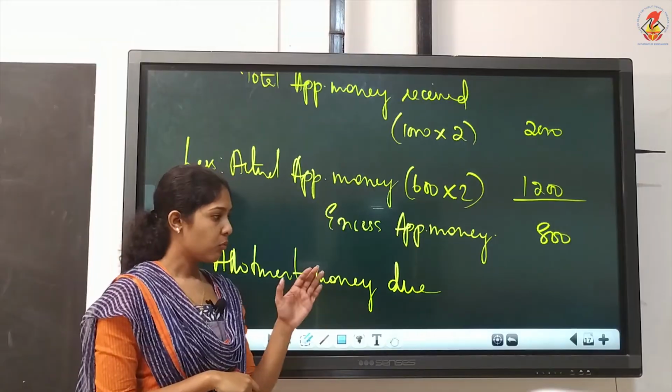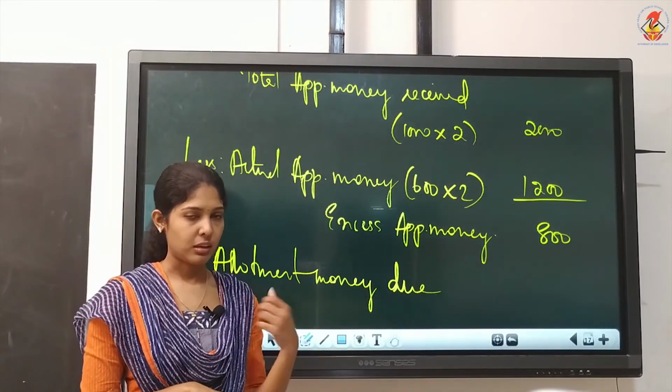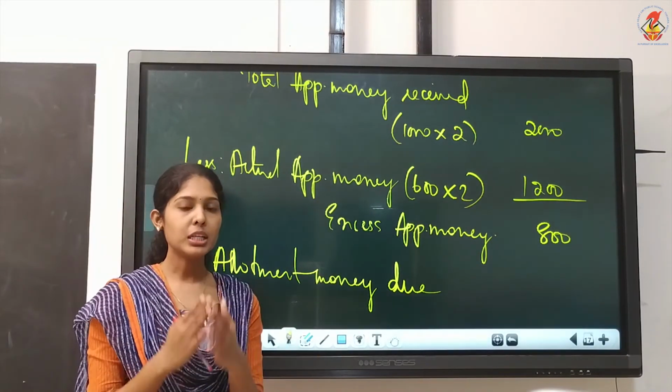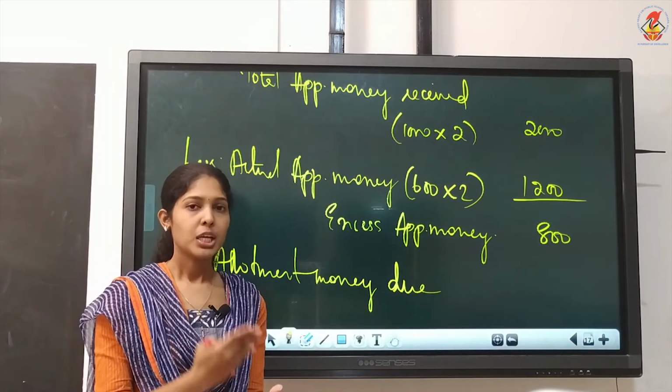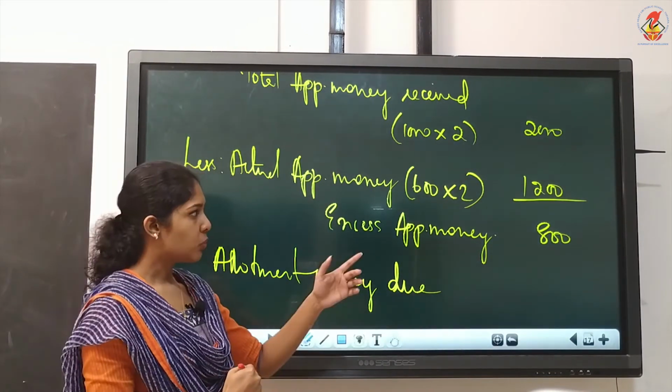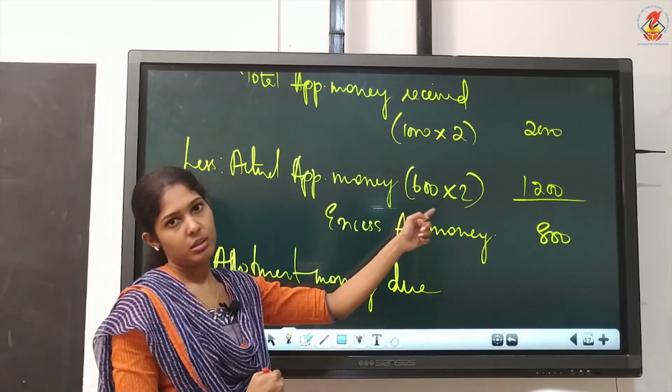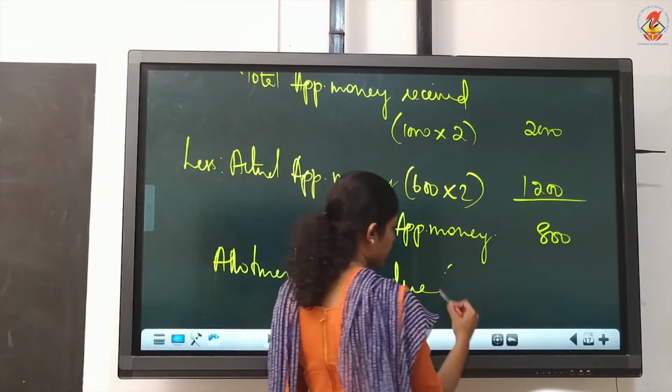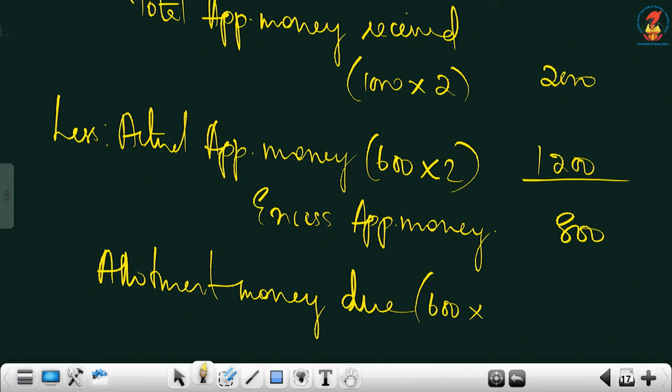Okay. We are talking only about Neeraj's share here. So allotment money due. On how many shares you will collect allotment money from Neeraj? You will be collecting only on 600 shares. So 600 into the allotment per share is 4 per share.